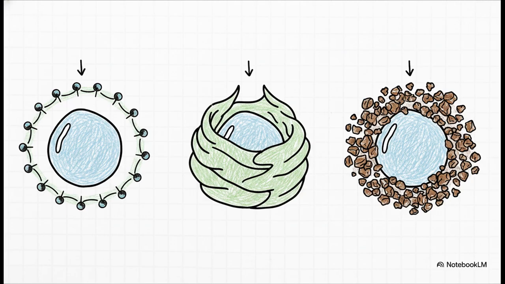First, we have synthetic surface-active agents, like spans and tweens, that lower surface tension and create a slick single-molecule layer around the drop. Then we have natural hydrophilic colloids, like acacia gum or gelatin, which build thick, physical, multi-layer walls. And finally, believe it or not, we can actually use finely divided solid particles, like bentonite clay, which swarm the droplets to act as literal physical barricades, preventing the oil and water from ever touching.